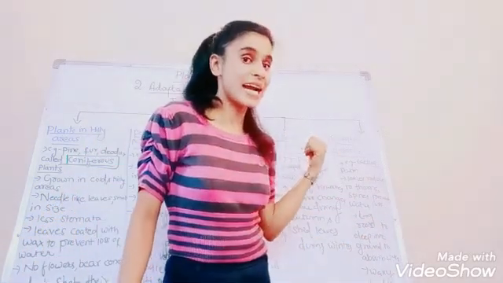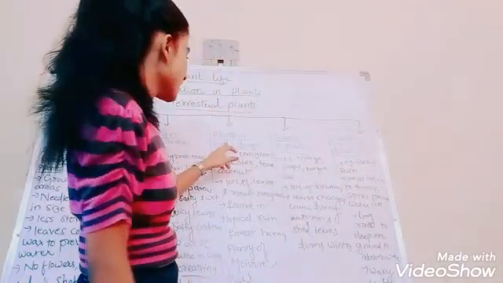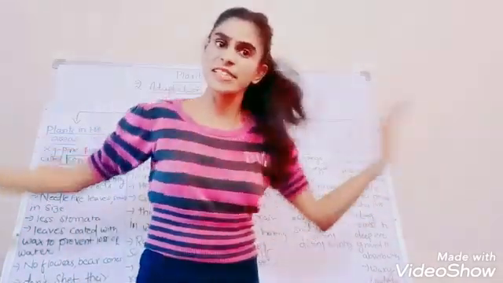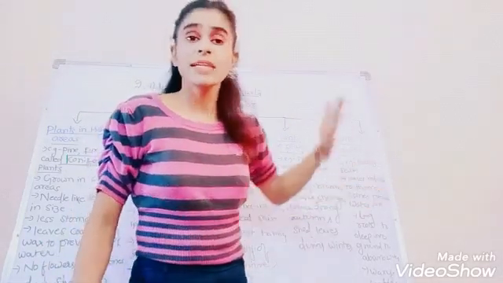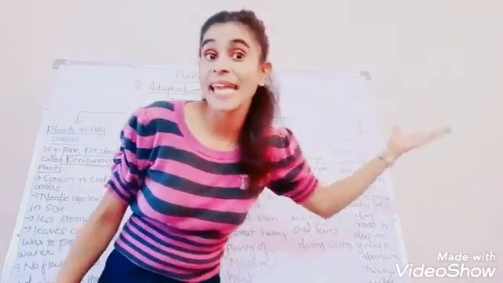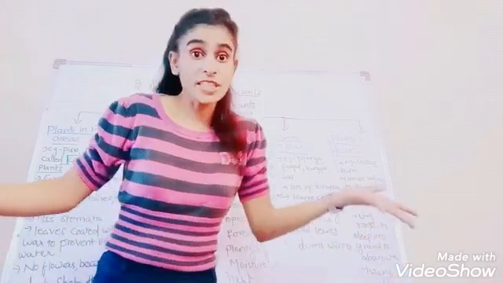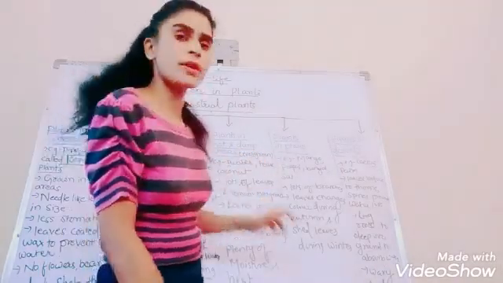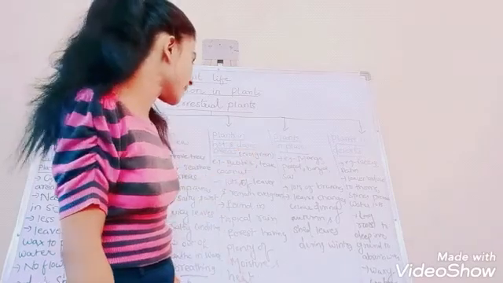And these are regarded as evergreen trees. The plants which are seen in hot and damp areas are called evergreen plants. Most of us have visited these areas. Yes, and a number of plants you can see: rubber, teak, your coconut. Yes, coconut is seen in Kerala. You see, Kerala is in hot climate, but it's near the seashore. It's damp and wet conditions. So rubber tree and coconut are examples of plants which are grown in the hot and damp areas.